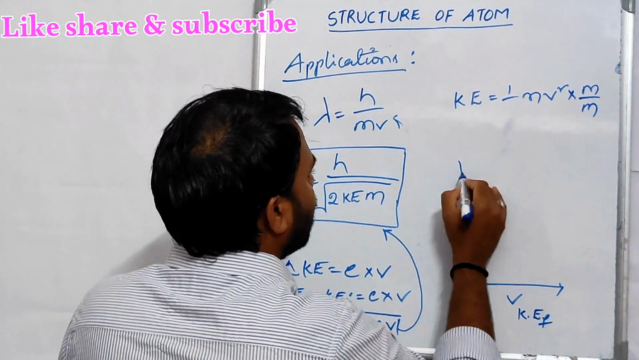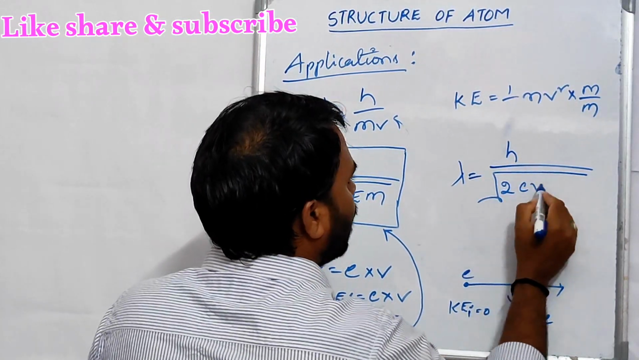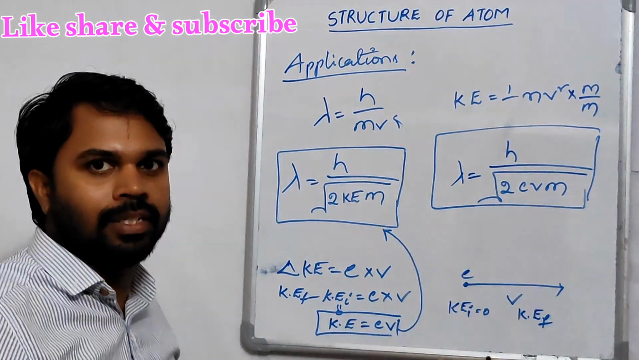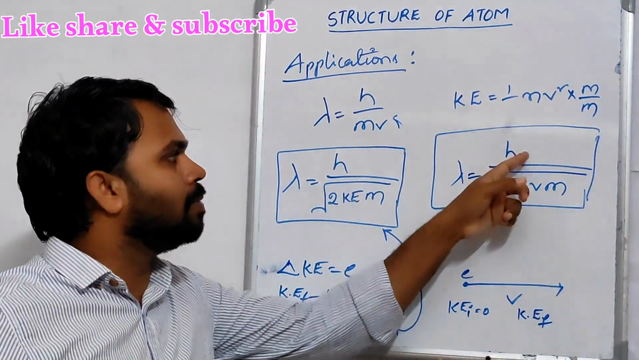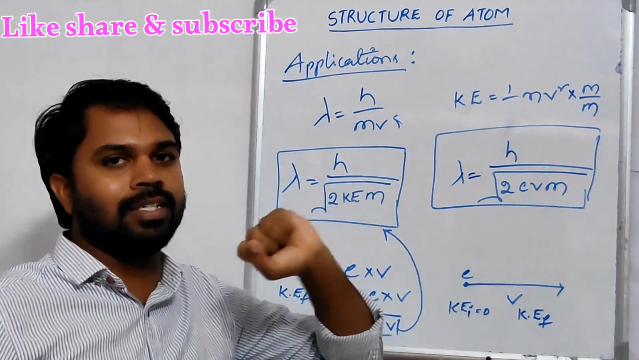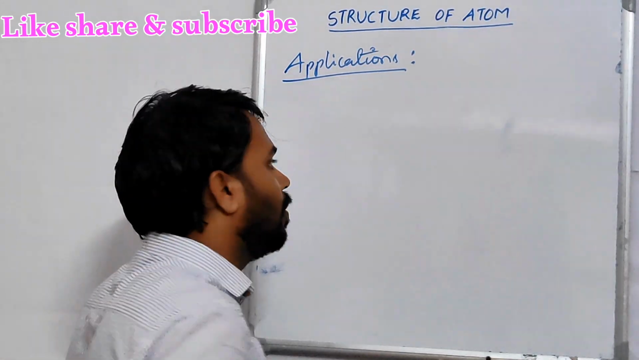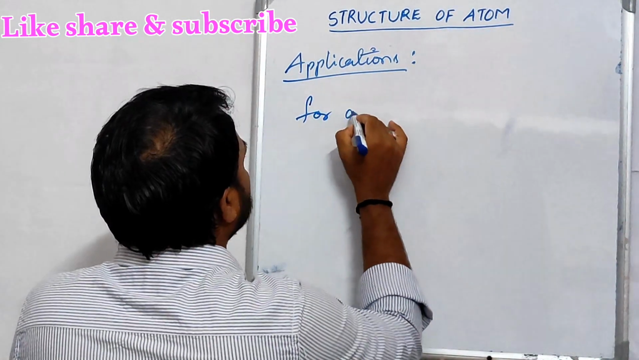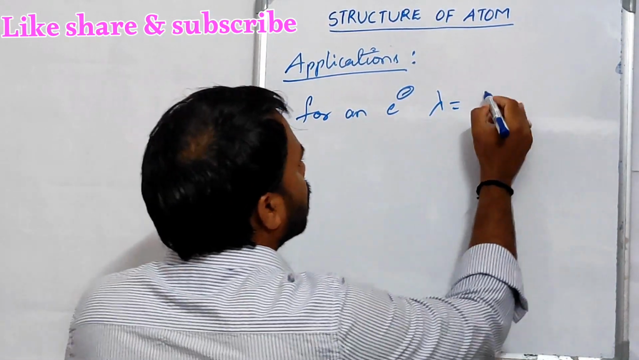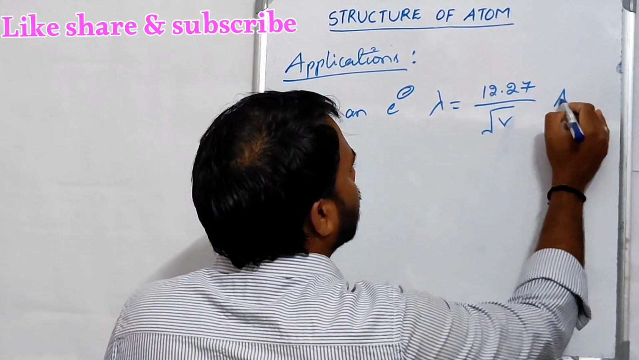That is, lambda is equal to h by root of 2 e V m. This is one more important result. In this, lambda is wavelength, h is Planck's constant, e is the charge of the electron, V is the voltage applied, m is the mass of the electron. For an electron, de Broglie's wavelength is equal to 12.27 by root of V angstroms.